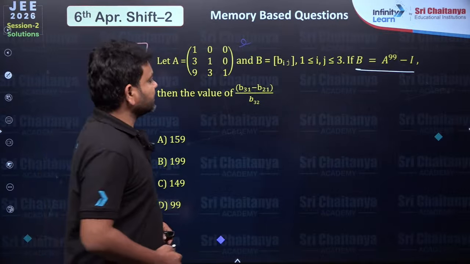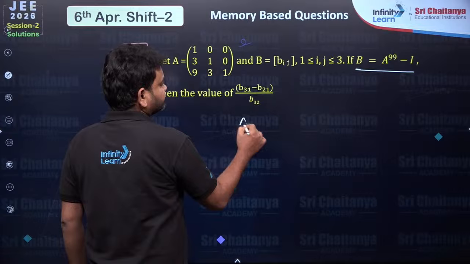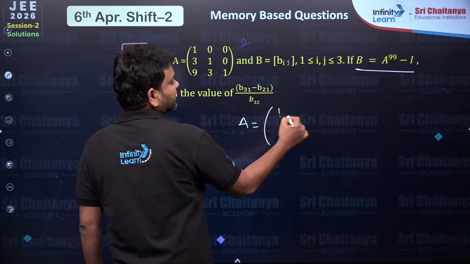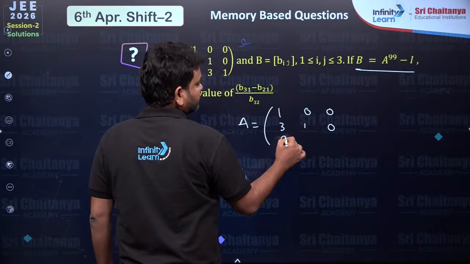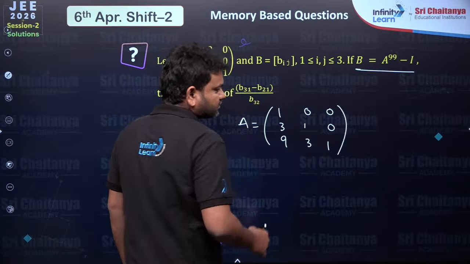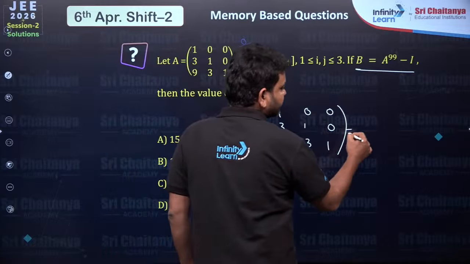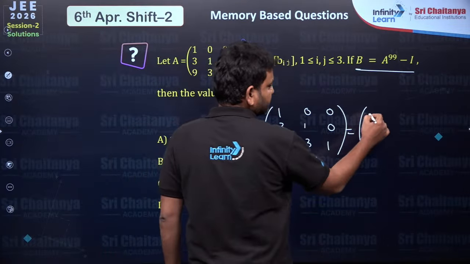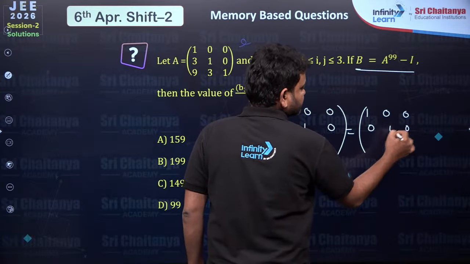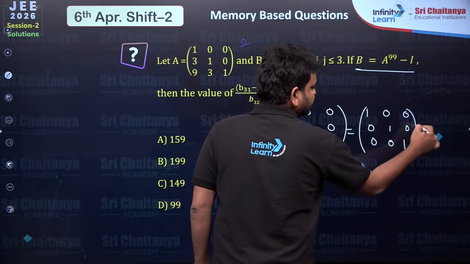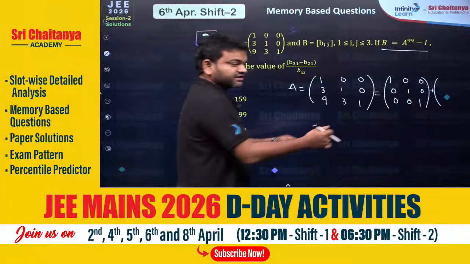Alright, so as I was given the A matrix here, A is equal to 1 0 0, 3 1 0 and 9 3 1. What I'm going to do now is write this as a sum of 2 matrices. I will write I first, 1 0 0, 0 1 0 and 0 0 1, and the remaining elements I will write plus with that.